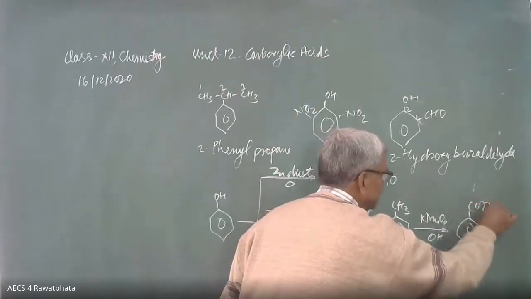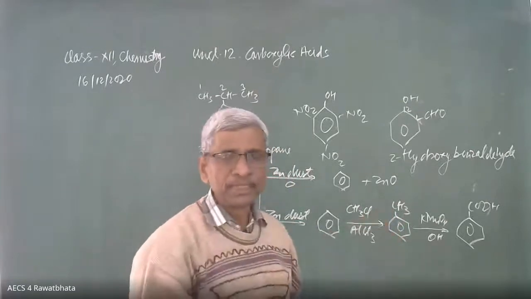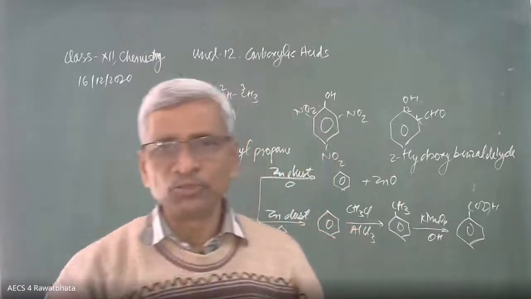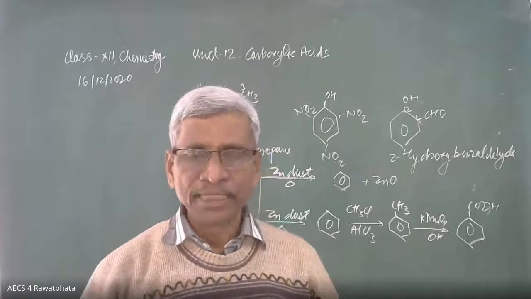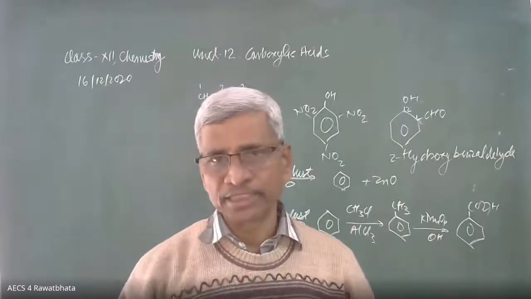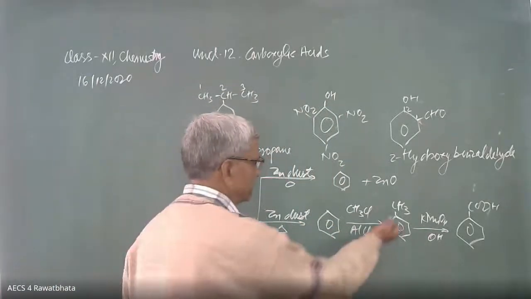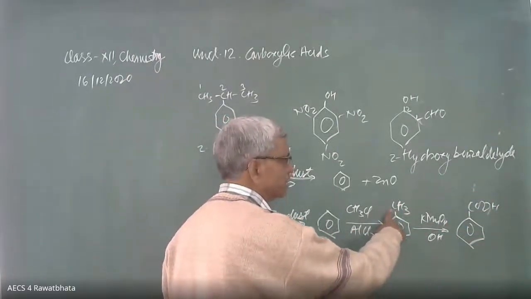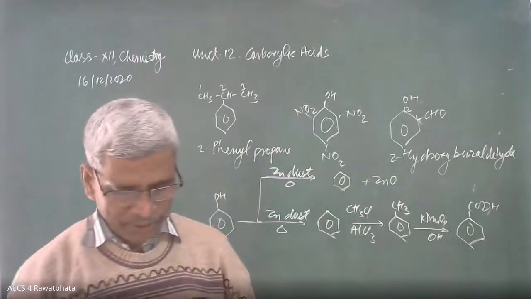Whatever the number of carbons here, maybe 1, 2, 3, or any number, if it is 1 degree or 2 degree, this is going to change into benzoic acid. The remaining carbon will come out in the form of carbon dioxide. If the alkyl group attached over the ring is tertiary, then there is no reaction because of steric hindrance. Only one carbon is left, in the form of COOH. Okay, this is phenol into benzoic acid.